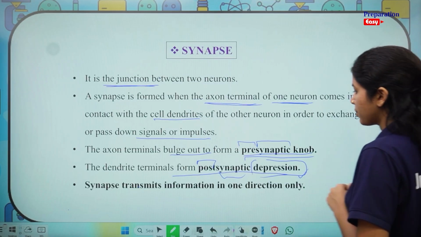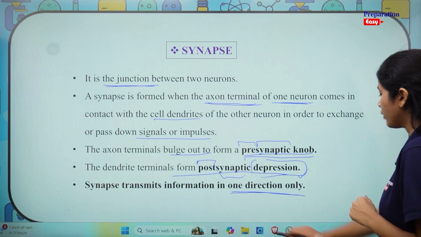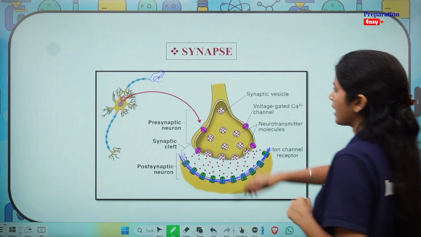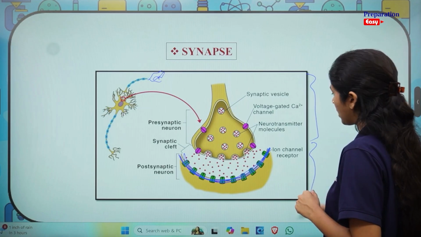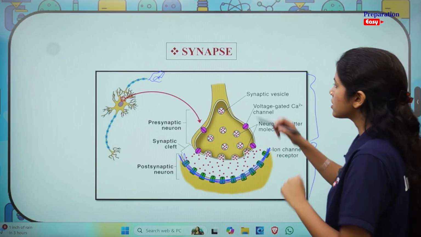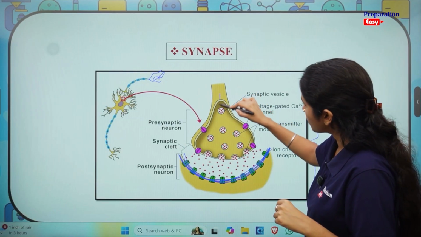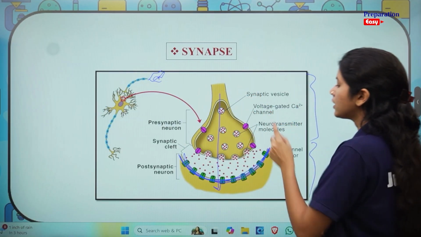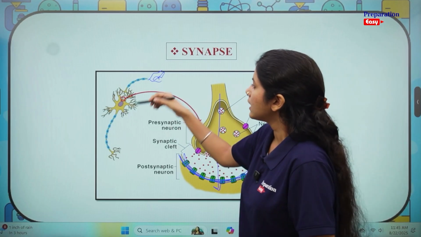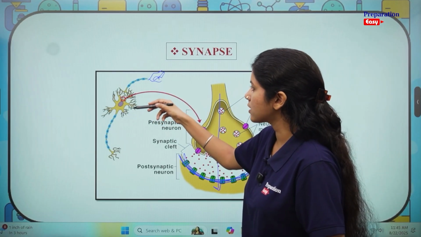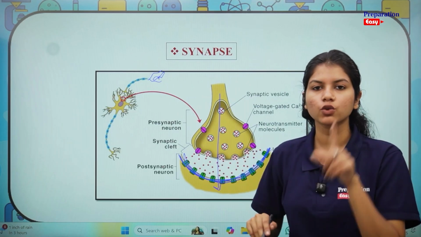Synapse transmits information in one direction only. This is an important point. What do we mean by this? When we are looking at this diagram, you can see there is a presynaptic neuron, there is a postsynaptic neuron. What is happening is the information is being transmitted from here to here only. It is not going the other way around. For example, dendrites can't transmit signals to axon terminals. That is not happening. We need to remember that.